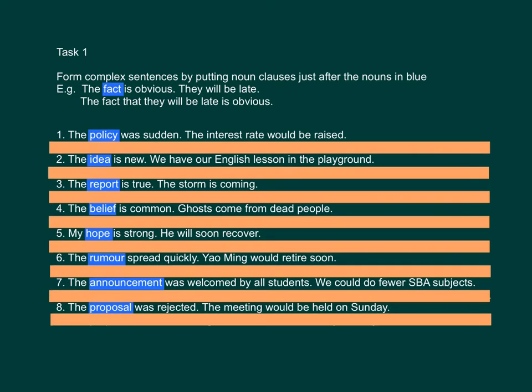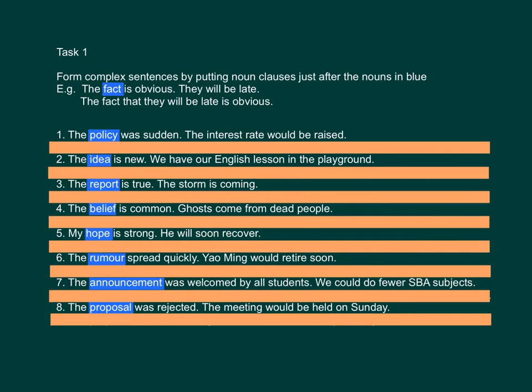The interest rate would be raised. The idea is new. We have our English lesson in the playground. The report is true. The storm is coming. The belief is common. Ghosts come from dead people. My hope is strong. He will soon recover. The rumor spread quickly. Yao Ming would retire soon.